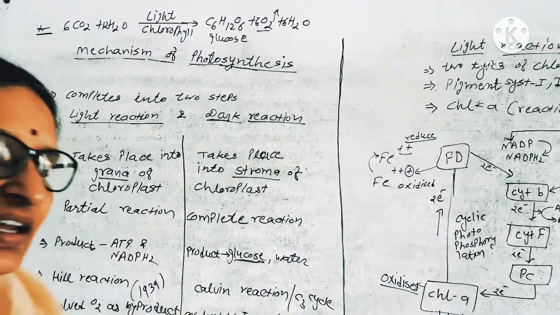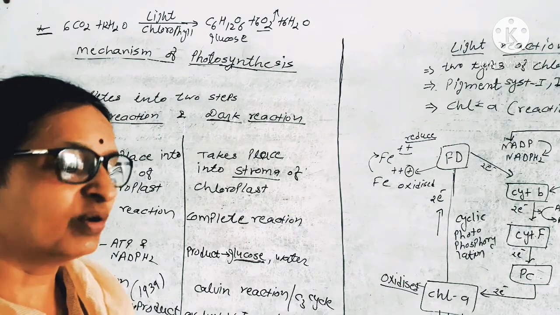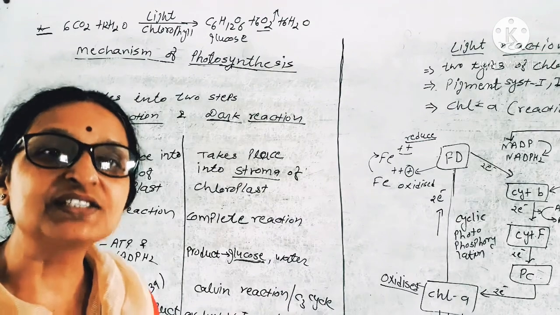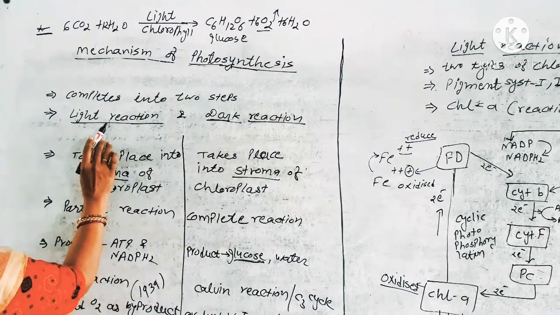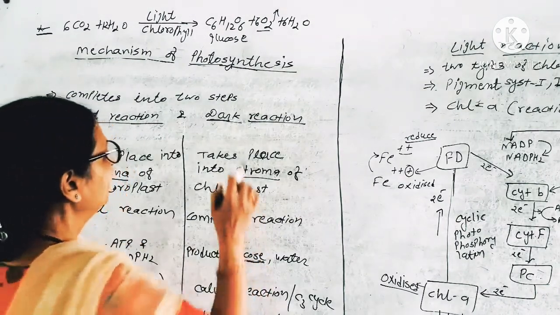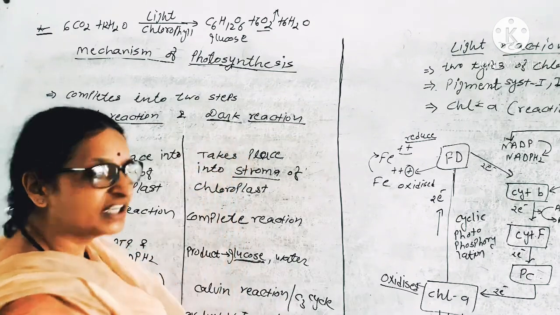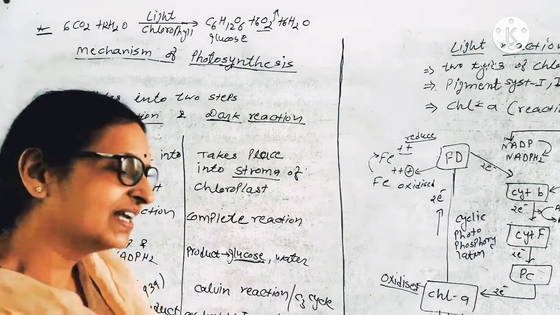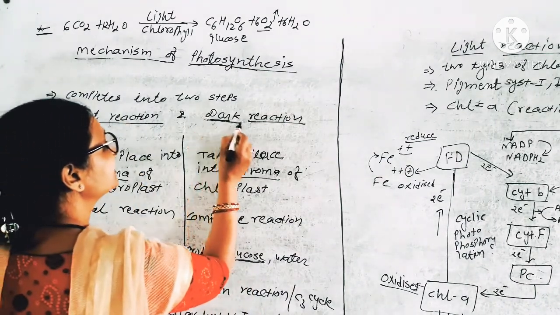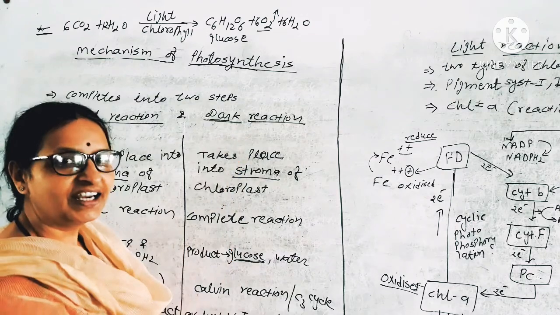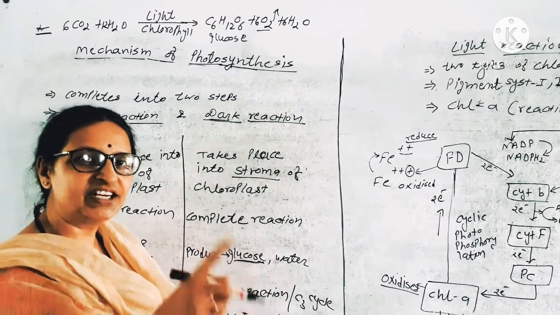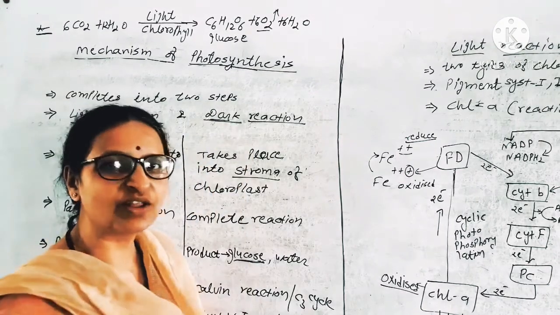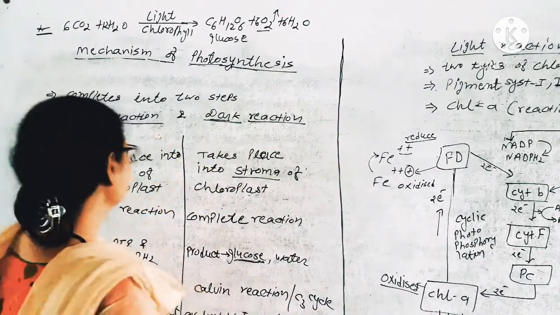Light reaction, according to its name, takes place in the presence of light. That is why it is the light reaction, during sunlight. And the dark reaction doesn't happen at night, but it does not require light. So dark reaction doesn't mean in the night, it means it is not light dependent. Light reaction is light dependent, but dark reaction is not.